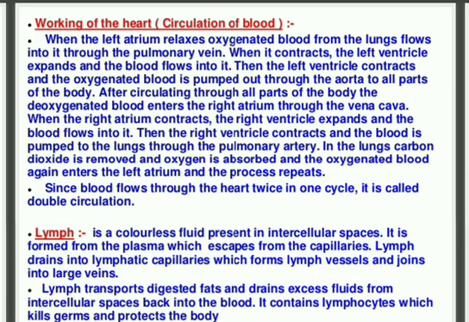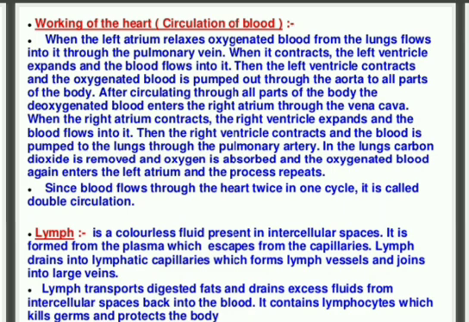Then let us discuss the working of the human heart. When the left atrium relaxes, oxygenated blood from the lungs flows in through the pulmonary vein, or we can say the pulmonary vein collects all the pure blood from the lungs and supplies it to the left atrium. When it contracts, the left ventricle expands and the blood flows into it.